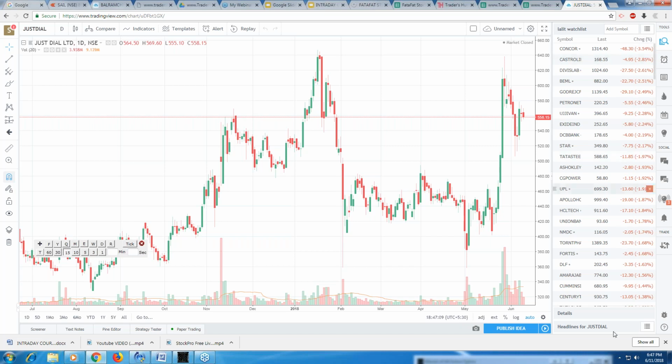And this is basically TradingView. When I'm going to be trading, I will tell you what exactly I do in this. Fine. So that was TradingView.